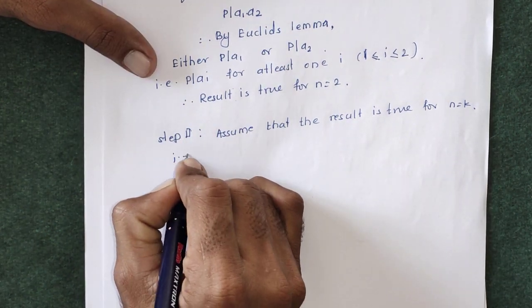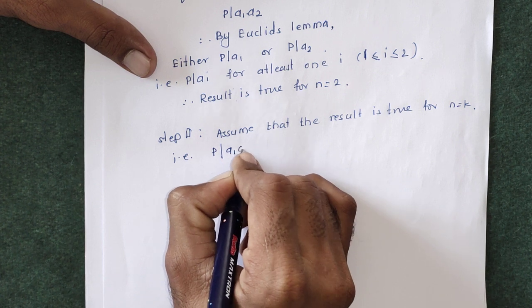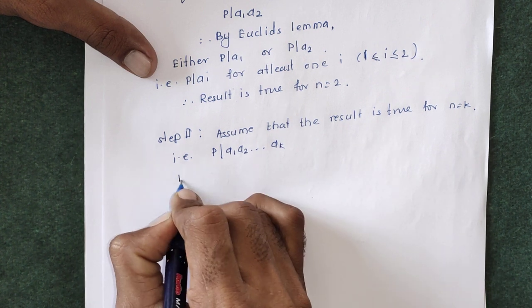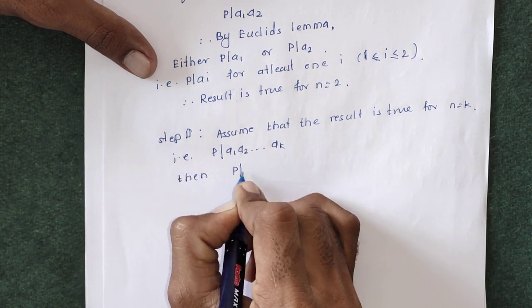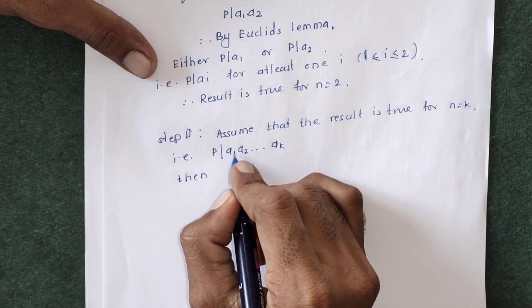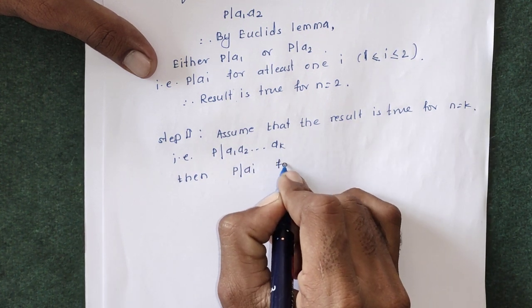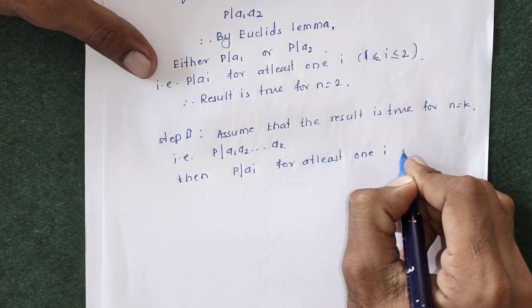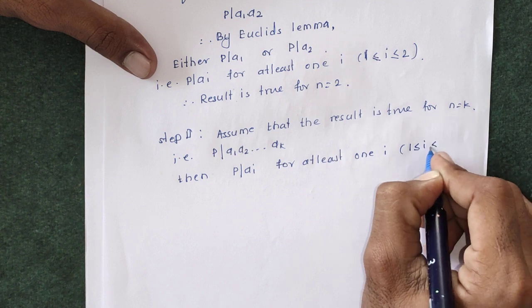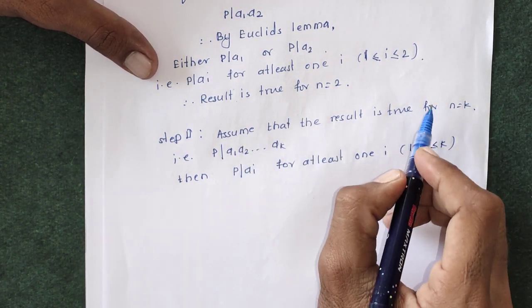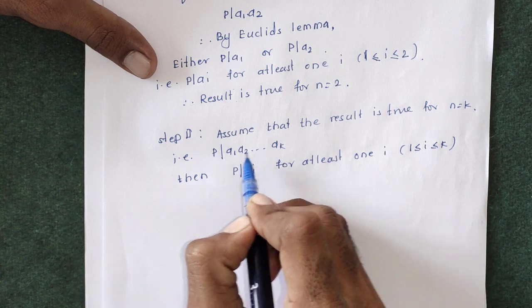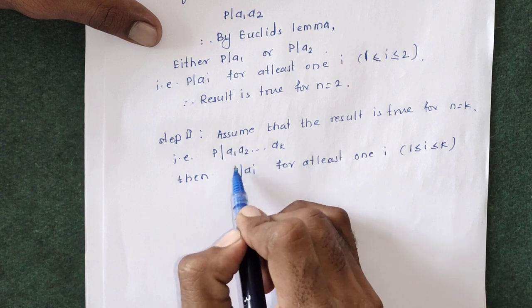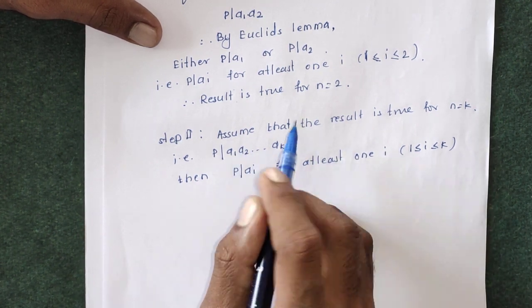That is, if P divides A1, A2 up to Ak, then P divides Ai for at least one i between 1 and k.